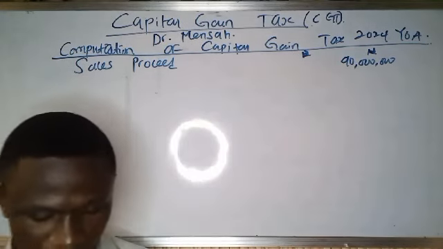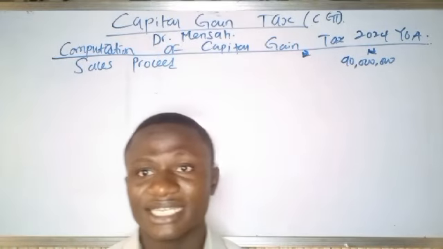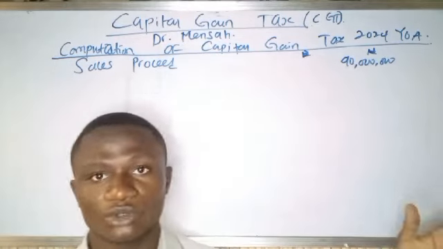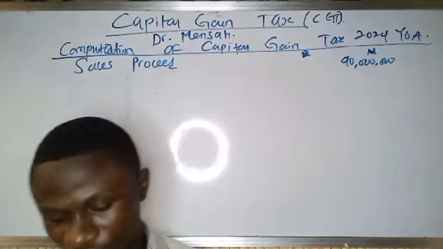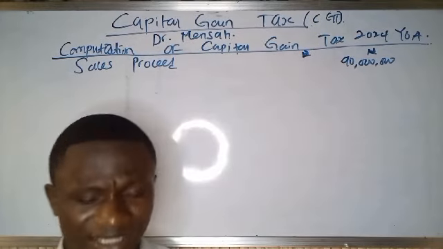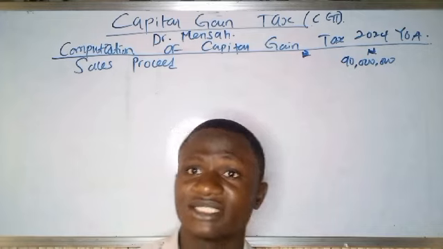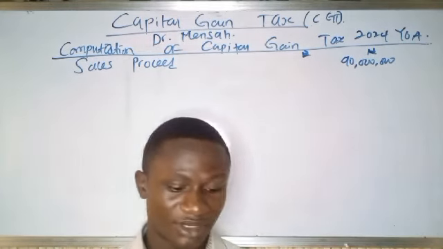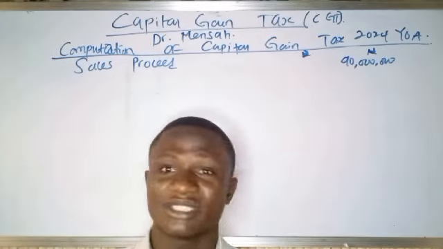So what is the next thing we are going to do? The next thing is to deduct the expenses that are wholly and exclusively incurred in the sale of the asset. So what are those expenses? You can see it there. Agency fee 750,000. The agents that help us in looking for buyers need to collect something, that's 750,000. Advertisement, we advertise for the asset to be sold. All these are expenses we incur.